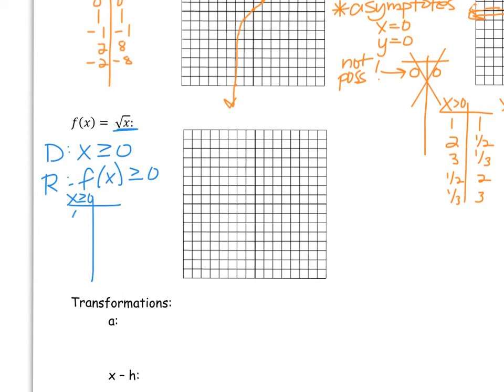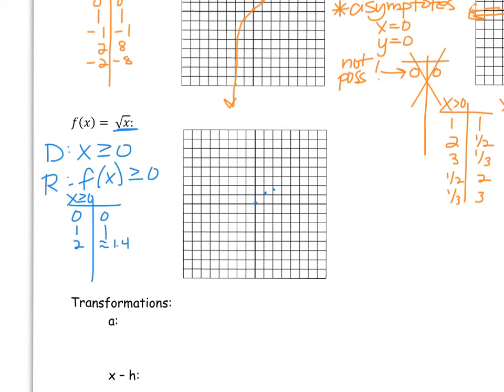So x equals 0 would be a square root of 0. We'll plot that right here. If I plug in positive 1, the square root of 1 is 1. So we get some consistencies with our prior graphs. But if we plug in 2, the square root of 2 isn't a perfect square. It's approximately 1.4. So if I go over 2, I'm just going to go up a little bit more.